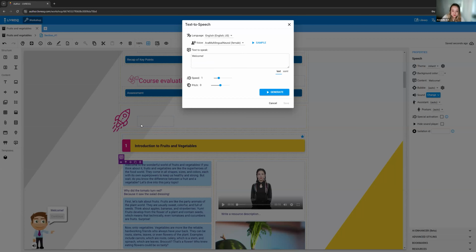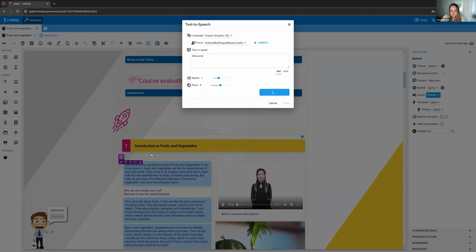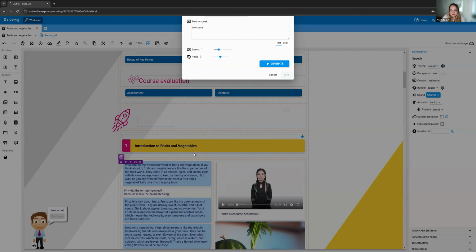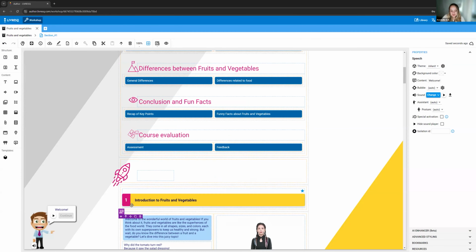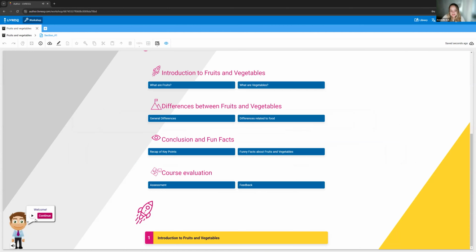And if you want more details on how to use this assistant here, I think it's an hour-long video where I've gone through all the possibilities and how you can change it and where to place it. But essentially, it allows you to generate voice. Since we have a little boy here, I'm going to go with a male voice. Welcome. It looks a bit mature, a very mature voice. And he looks like a little boy, but still, we have never touched a book. So we have this assistant that appears wherever I placed him. I can move him around.